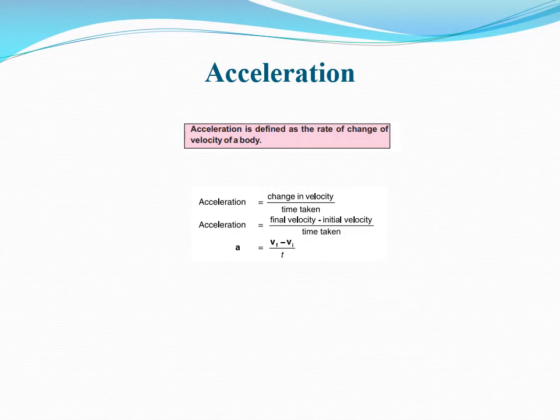So what is the condition for producing acceleration? When the velocity is changed with time. So there are two conditions. Number one, suppose a body is moving in this direction and its velocity goes from 3 meter per second to 6 meter per second.